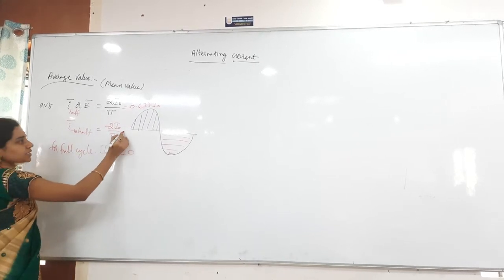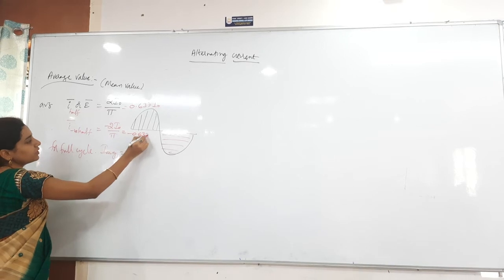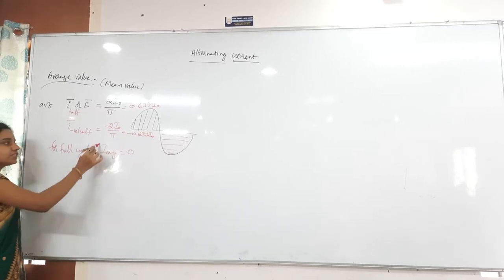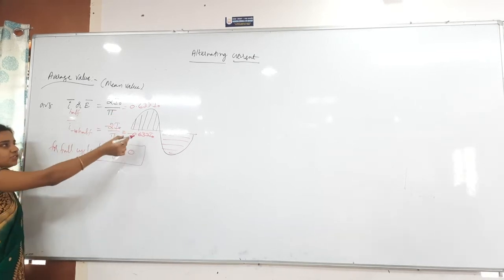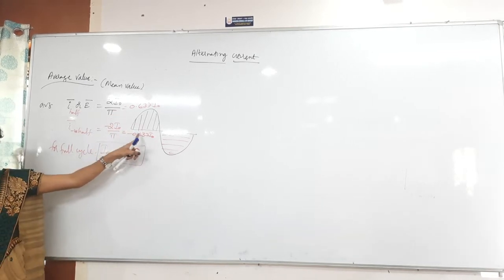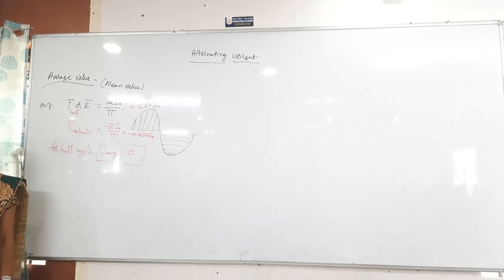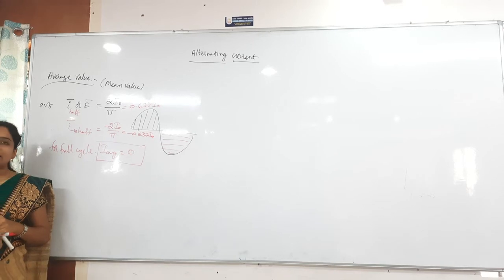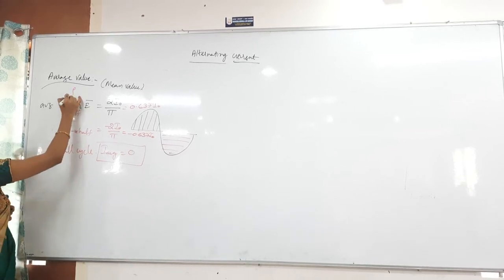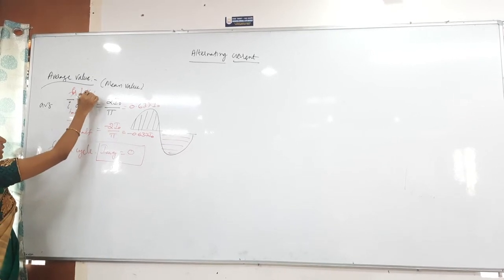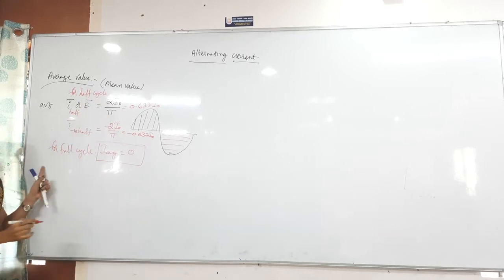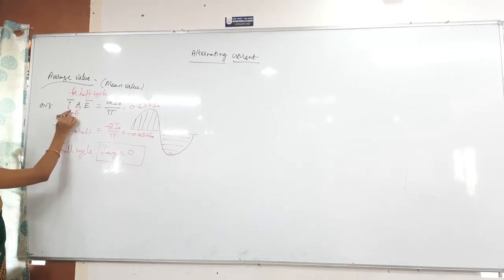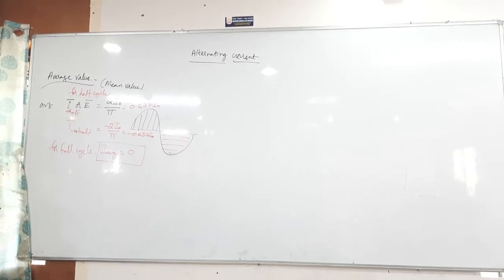So this will become how much now here? Minus 0.637 times I naught. Then I average over the full cycle becomes how much? Here 0 plus 0.637 and then minus 0.637 becomes how much? 0. That is about the average value of the current, and also it will be calculated only for the half cycle. For half cycle it will have some value, but for full cycle it will become 0. This is for only the positive half cycle, this is for the negative half cycle.